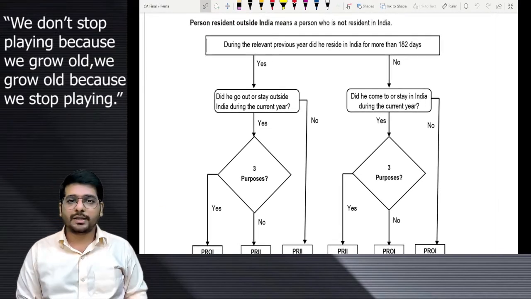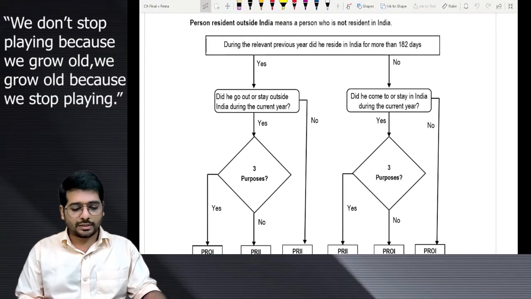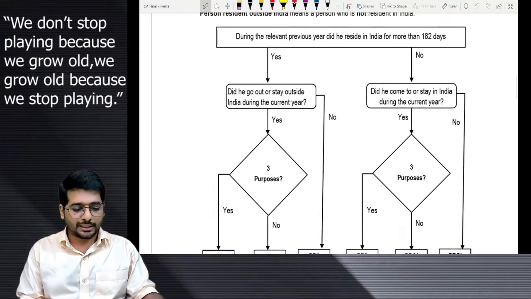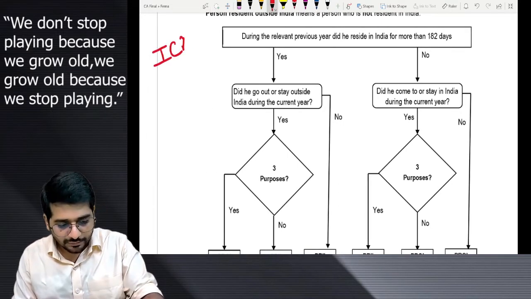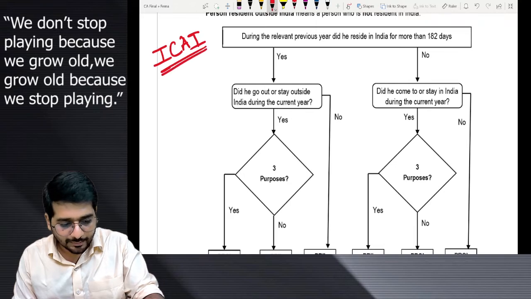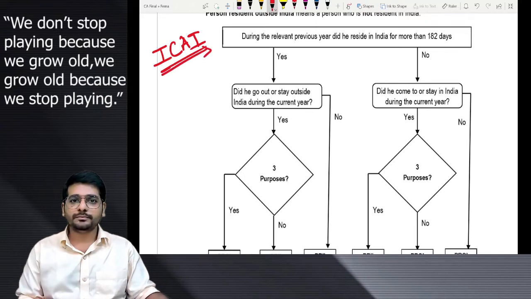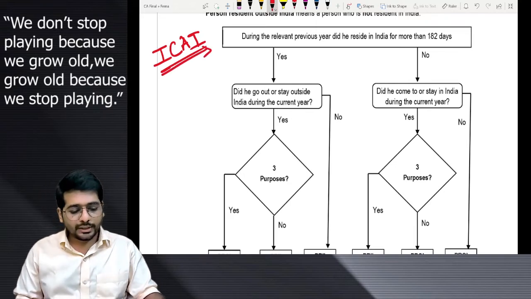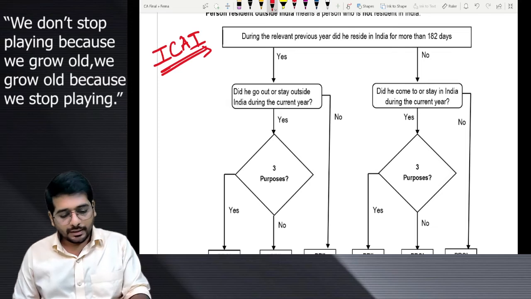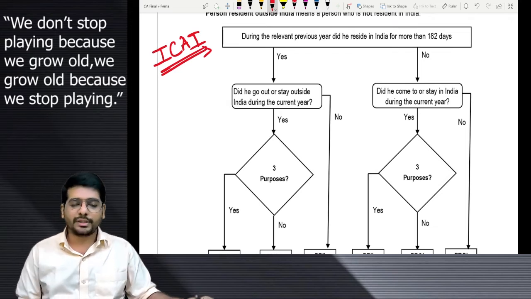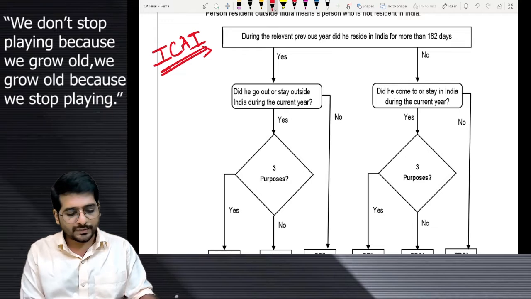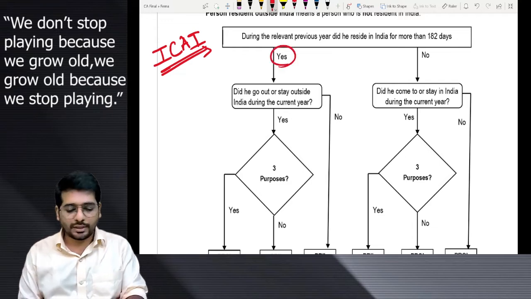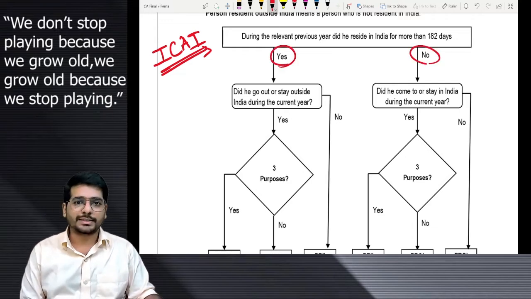How will you decide whether a person is a resident in India or not? This is from the Institute study material. This is not mine, I am not claiming anything over here. This is from ICAI study material. I am just explaining it. They are saying, during the relevant previous year, did he reside in India for more than 182 days? If my answer is yes or no, how will I check?